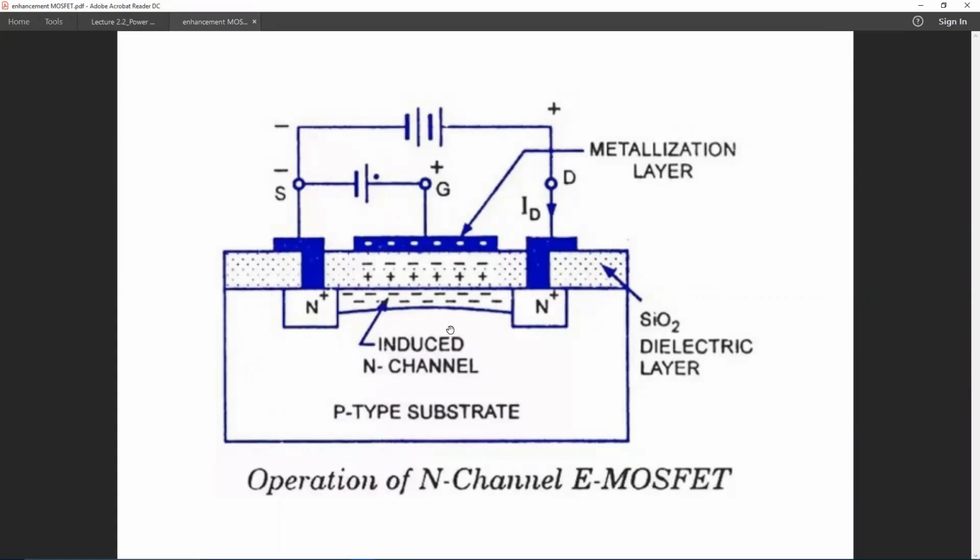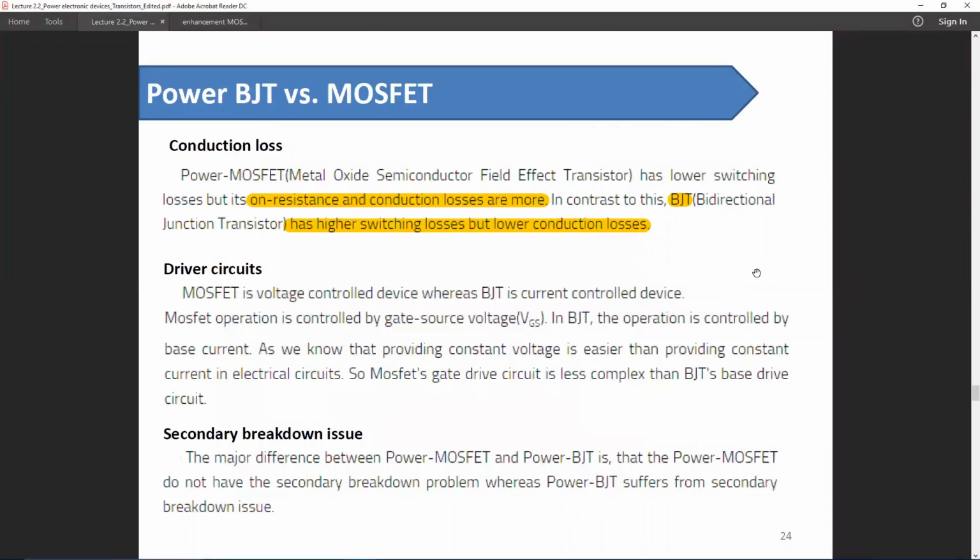Between gate and source, there is actually an insulator, so the actual amount of current will be much lower in the case of a MOSFET. So the driver circuit of a BJT is much heavier than that of a MOSFET, because to turn on the MOSFET, all we need to do is apply a voltage, but to turn on a BJT, we should apply a current. So when it comes to the secondary breakdown issue, the MOSFET is always preferable.